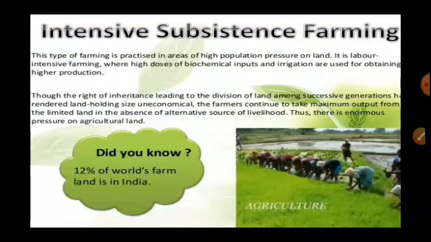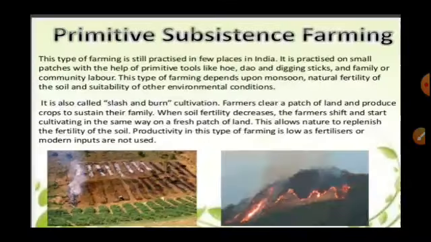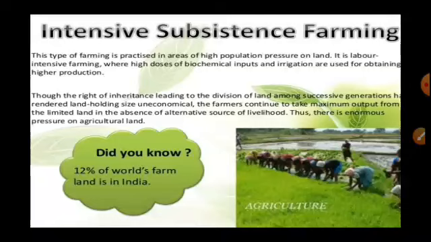Okay, next, intensive subsistence farming. This type of farming is practiced in areas of high population pressure on land. It is labor intensive farming where high doses of biochemical inputs or irrigation are used to obtain higher production, because there is a high population to be fed. So it is needed there.